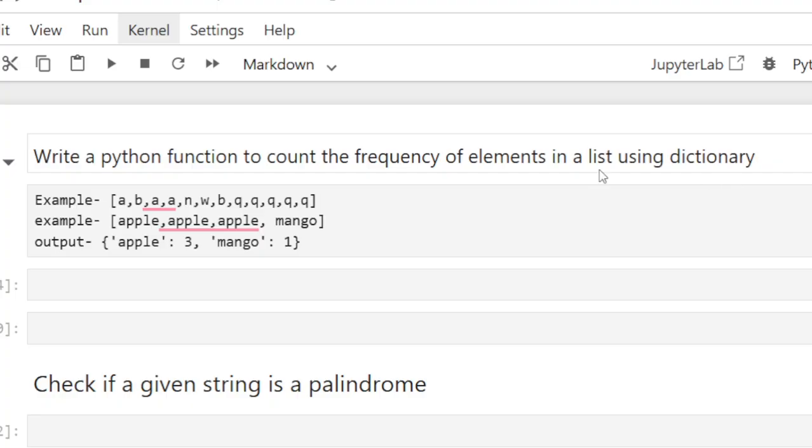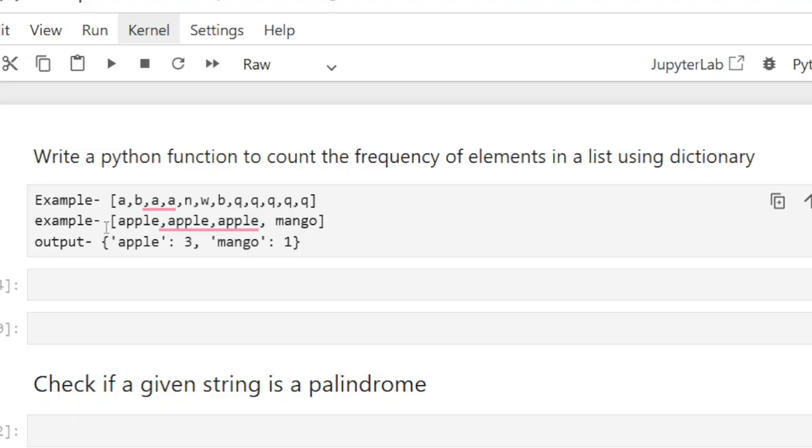So let's understand what the question is. We need to create a Python function and count the frequency of each element in a list. Suppose you have this list, I have already given the example. You need to count the frequency of each character in the list. Or suppose you get a list of words and you need to find the frequency of each word: how many times we have one word, what is the frequency of that word.